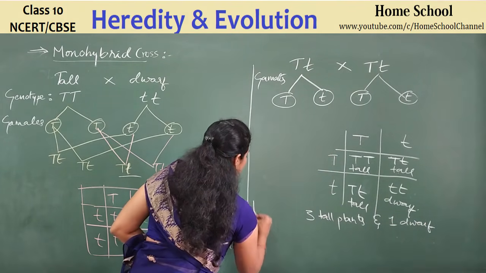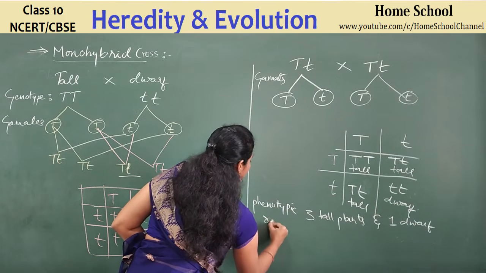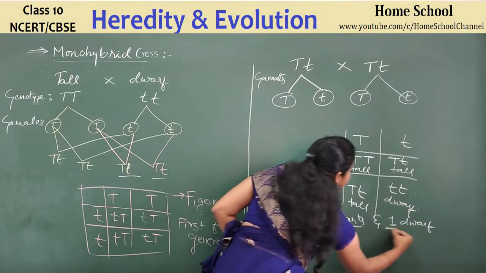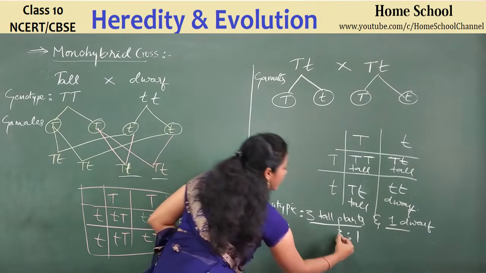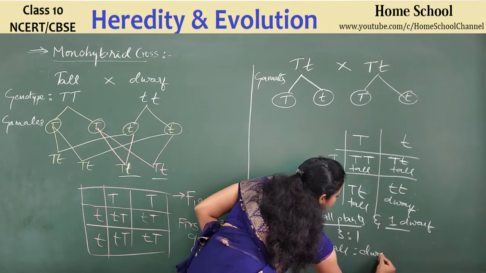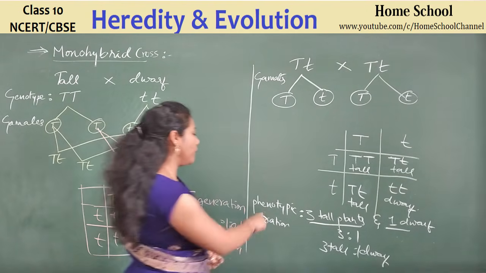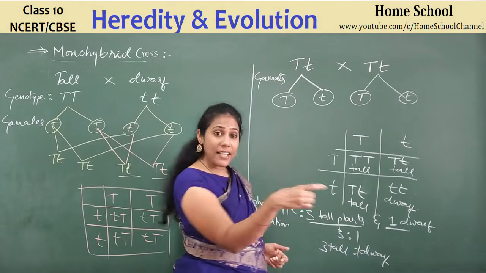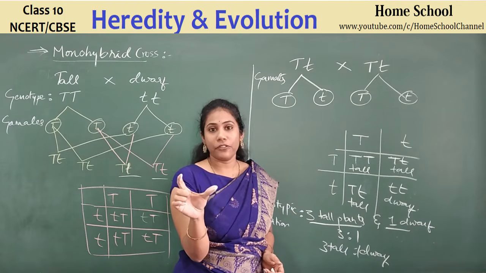1 dwarf. Actually, this is what we call the phenotypic ratio. So what is the phenotypic ratio, guys? 3:1. So here 3 plants are tall and 1 plant is dwarf. This is what we call the phenotypic ratio. That means 75% of the plants are tall, 25% of the plants are dwarf.